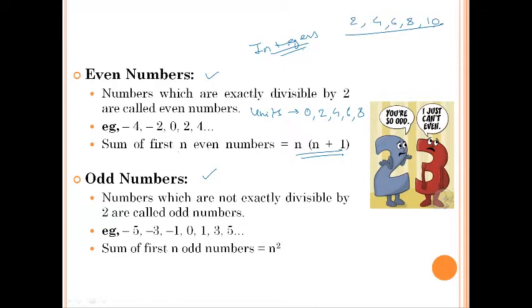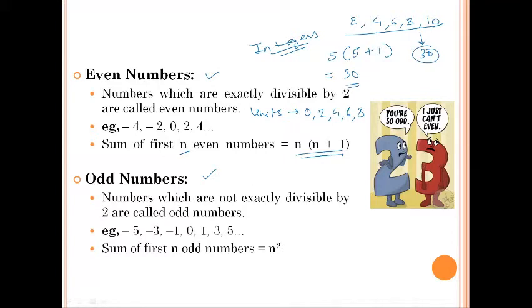So we want to find out the sum of first 5 even numbers. So it will be 5 into 5 plus 1. So it is how much? 30, right? अब इनको ऐड करके देखिए एक बार कितना होता है ये. 2 plus 4 is 6, 6 plus 6 is 12, 12 plus 8 is 20, 20 plus 10 you get 30. So that's the sum of first 5 even numbers.